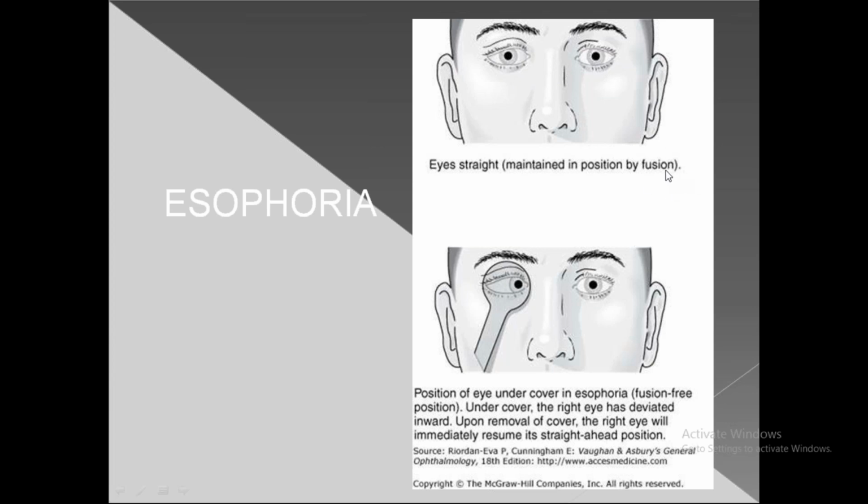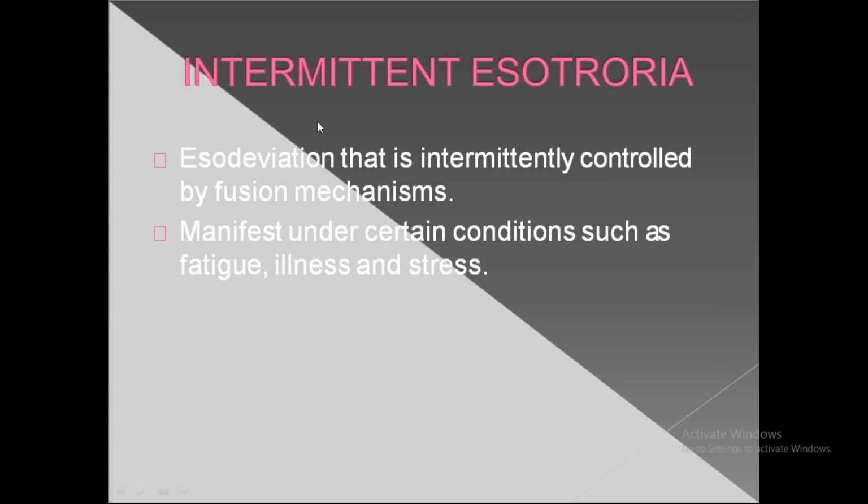I told you phoria is a latent squint. You can see here the eyes are in normal primary gaze, or in the normal position. Once you break this fusion, the patient will have, you can see here, esophoria. There is an inward deviation of the eyeball.